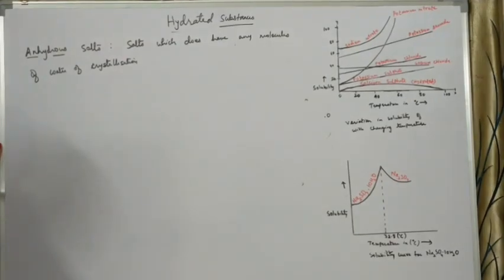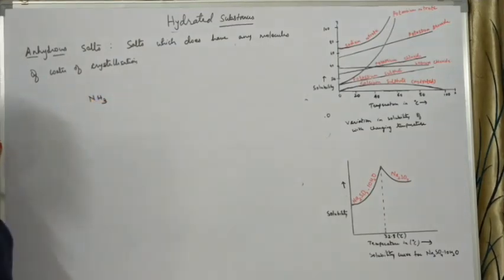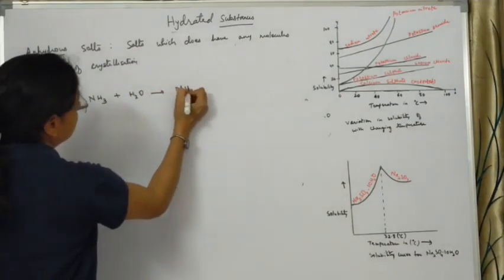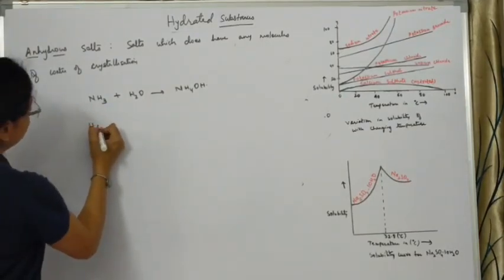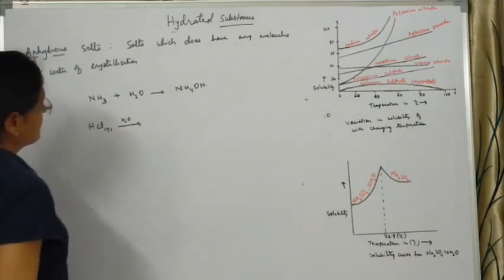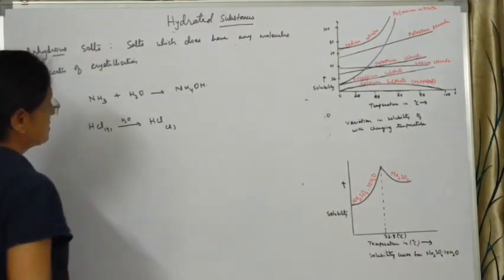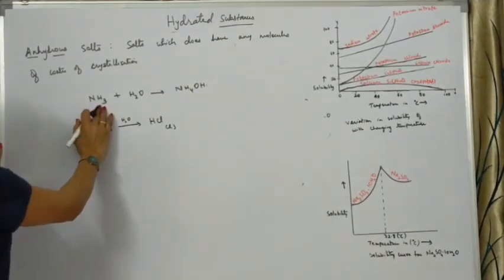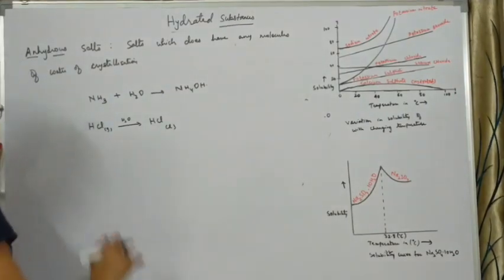Not only this, there are certain other substances. Let me give you some examples. NH3 is ammonia, and when we add water to it, it forms ammonium hydroxide. Similarly, hydrogen chloride gas, when we add water to it, forms hydrochloric acid, that is in the liquid form. So this is with the water molecules, and this is the same substance without the water molecules. One is in the liquid state and the other is in the gaseous form.